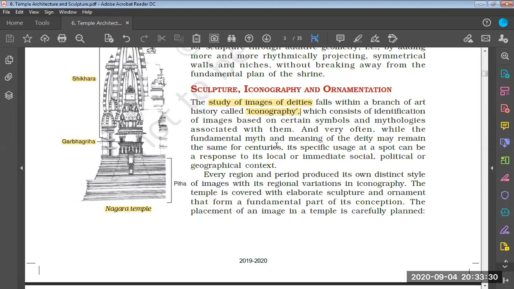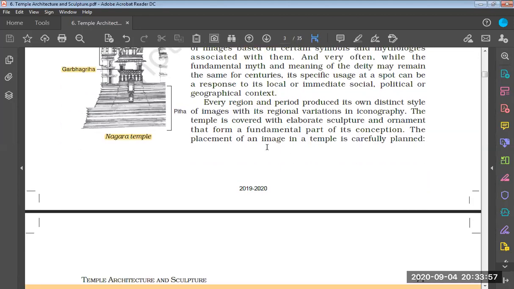This falls under the branch of history called iconography, which consists of identification of images based on certain symbols and mythologies associated with them. And very often, while the fundamental myth and meaning of the deity may remain the same for centuries, its specific usage at a spot can be a response to its local and immediate social, political, or geographical context.